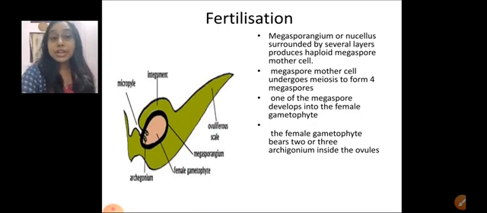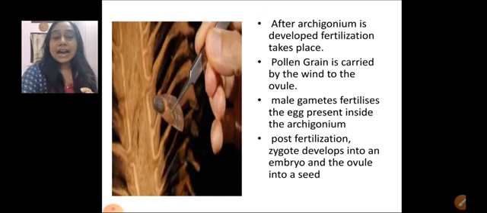In the picture you can see that the orange region is the gametophyte. This gametophyte later bears 2 or 3 archegonia inside the ovules. That means the gametophyte develops inside the ovules, and the ovule contains archegonia. After the archegonium is developed fully, fertilization happens.